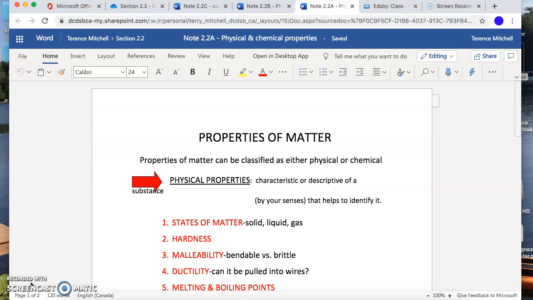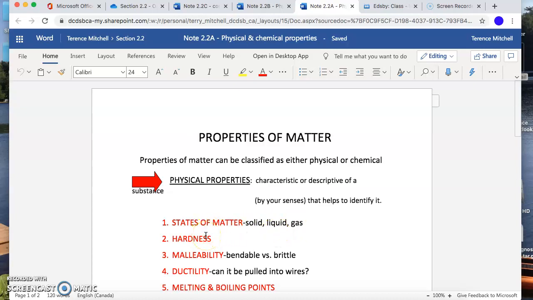The properties of matter, though, and this is what we started to look at before. We have physical and chemical properties. So we started with physical properties. And physical properties are basically how can we describe what something looks like? So, I don't know, let's take a quarter. Let's describe it. Well, we can describe its state of matter. A quarter, of course, is a solid. And by quarter, I'm talking about the 25-cent piece. If it was a cup of water, we'd be describing it as a liquid.